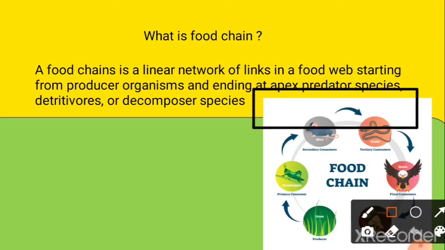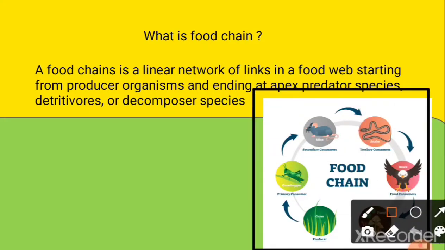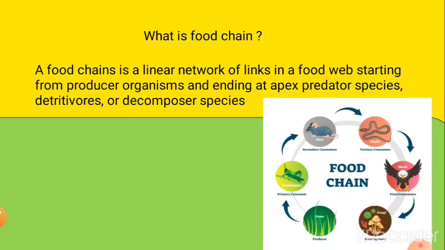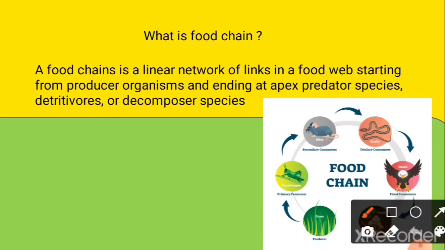Over here you can see this is the food chain. We have our producer, which is the grass. Then we have our primary consumer. The one who eats the producer is known as the primary consumer. The primary consumer is the grasshopper in this case, and the grass is eaten by the grasshopper.